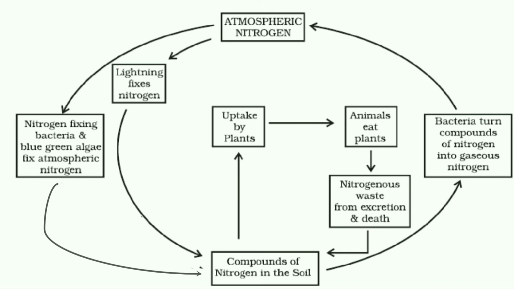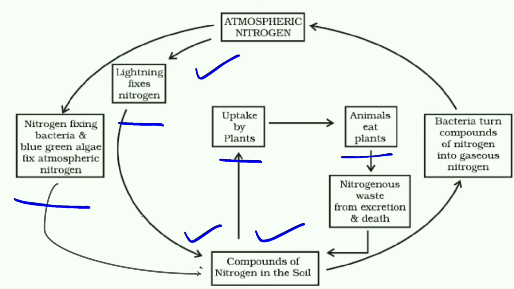Atmospheric nitrogen gets converted into nitrogenous compounds by nitrifying bacteria or by lightning. These nitrogenous compounds are eaten by the plants, and the plants are eaten by the animals.